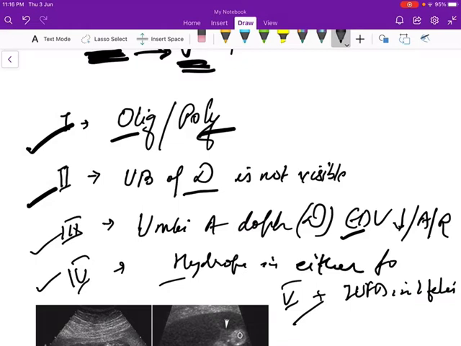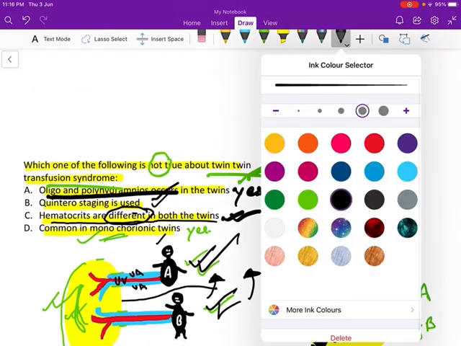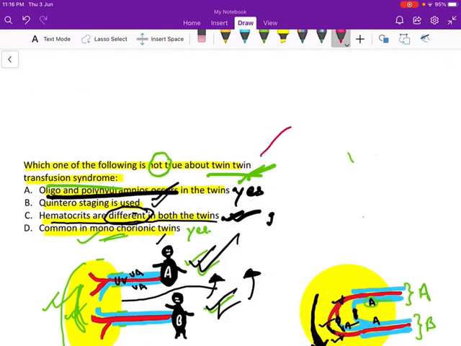Okay, so to diagnose twin-twin transfusion syndrome, we should look at the amniotic fluid index. We should see the amniotic fluid index of both the fetuses. We should look for any growth discrepancy in both the fetuses.